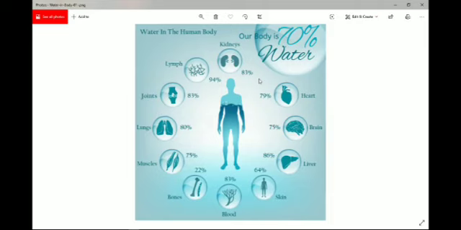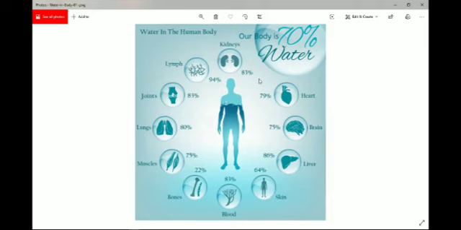And you imagine our body is made up of 70% water. That means the rest 30% is only the muscles, cells, bones, etc. Okay. So the first importance in our life is that our body itself is made up of water. Several biological processes in human beings and animals are carried out in the presence of water.